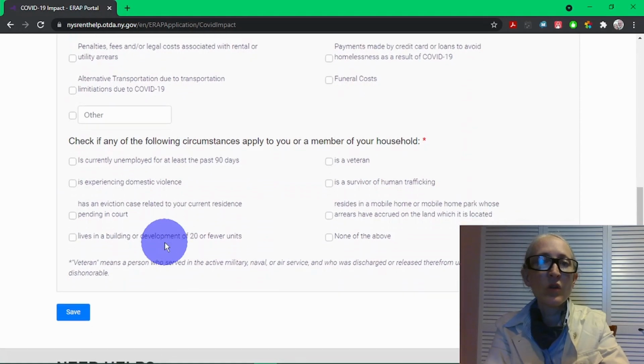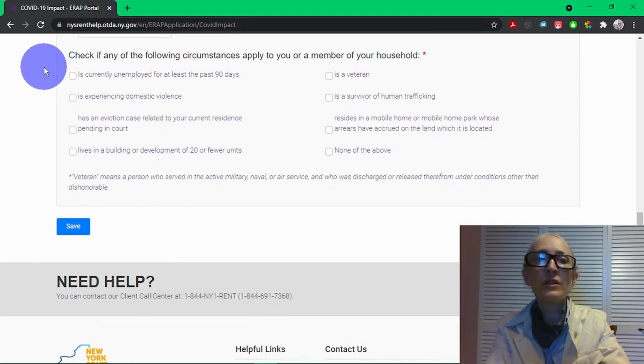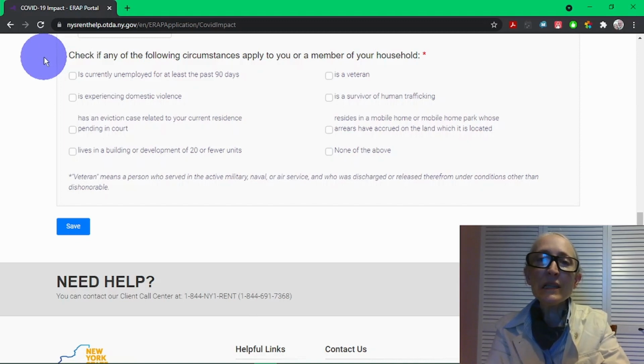And then scrolling on down, there's also a bunch of additional things they're asking for. The reason that ERAP is asking for these is if you can answer yes to any of these, then you qualify for accelerated priority during the first 30 days of the program that is for the month of June 2021. So if you are currently unemployed for at least 90 days, you can check that off. If you are experiencing domestic violence, you get priority, you can check that. If you have an eviction case related to your current residence that's pending in court now, you get priority handling, you can check that off.